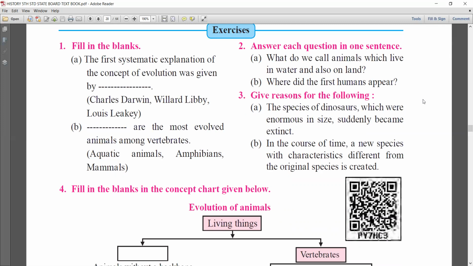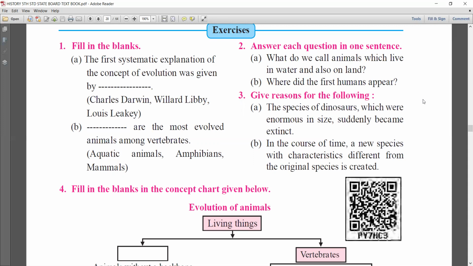Tell me, what do we call them? Yes, that is amphibians. They live in water and also on land, for example, frog.